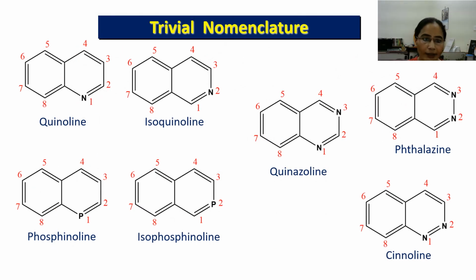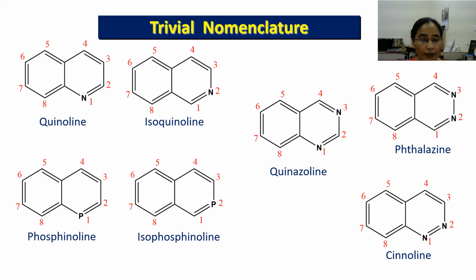These are some other compounds. The first one is quinoline. Again you can see from the fusion point it has position 1. So this is quinoline, and this ring structure has position 2 from the fusion point. So this is isoquinoline.